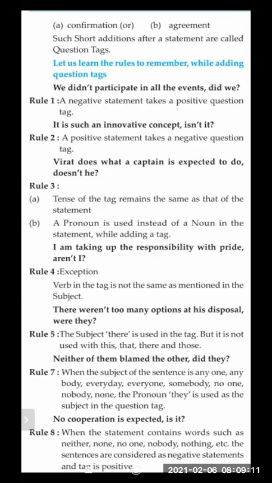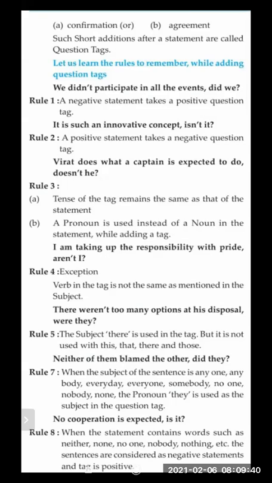Now the sentence is positive because there are no words like not or never. So the question tag you will see is "isn't it," and the rule is being followed. "Not" is not written there; it is written as "isn't," I-S-N apostrophe T. So while adding question tags, all the rules should be kept in mind. So the second rule we have completed.